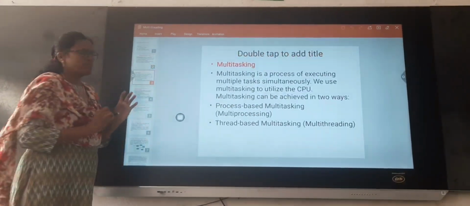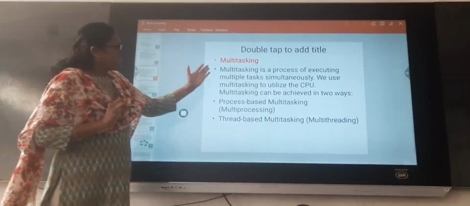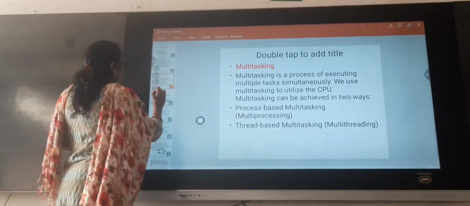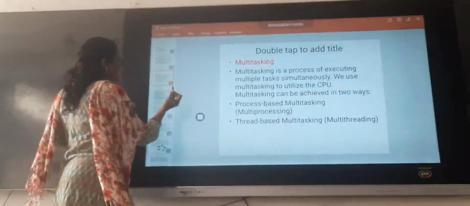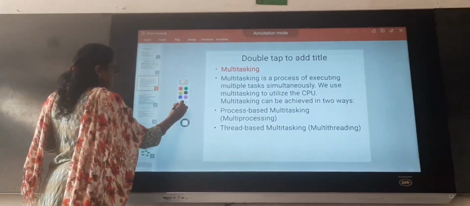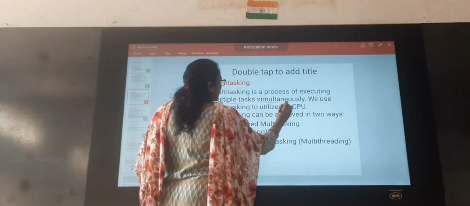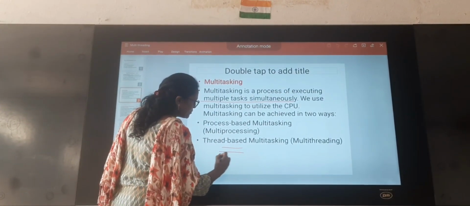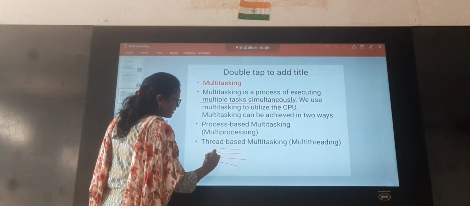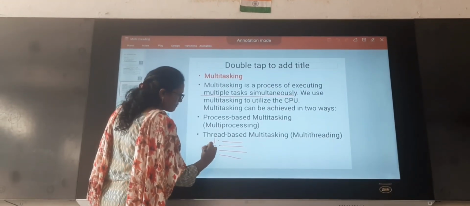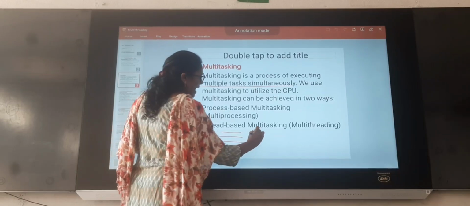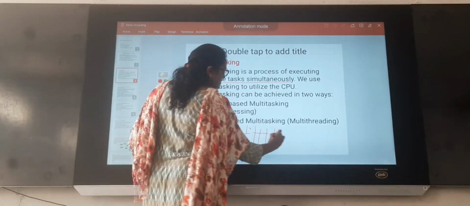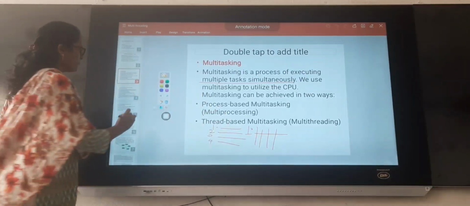Now we will see what multitasking is. Multitasking is a process of executing multiple tasks simultaneously. Just now I have given the explanation, right? In sequential execution, first one task will be executed, then after 1 second, the second, third, fourth. But parallel means that at the same point of time, at 1 millisecond, everything is executed simultaneously.